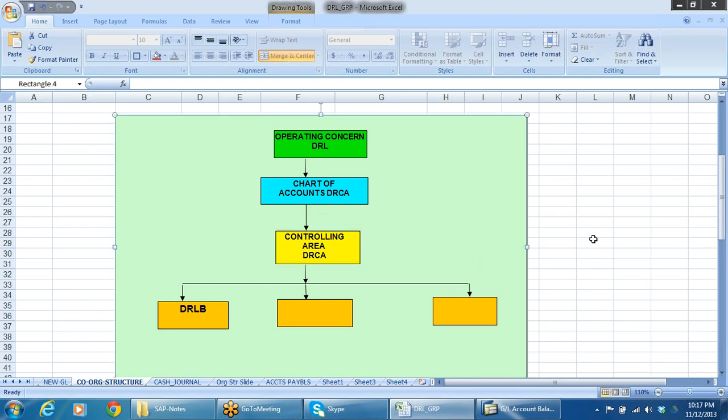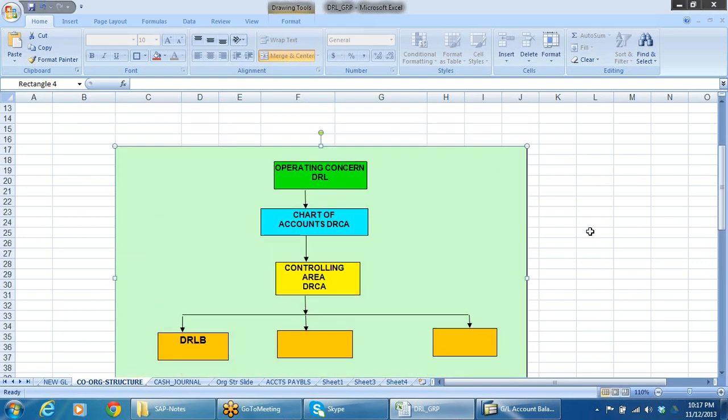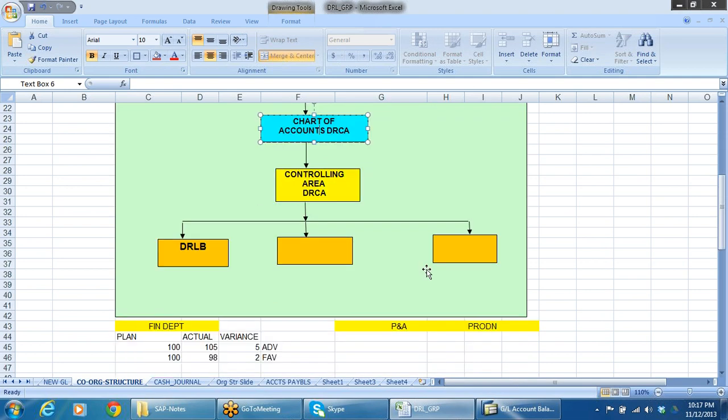CO organization structure. So operating concern is the topmost hierarchy in controlling, chart of accounts below, then controlling area, then any number of company codes can be linked to one controlling area. For that, chart of accounts should be same.